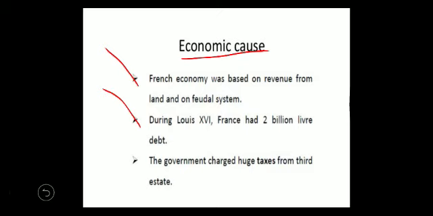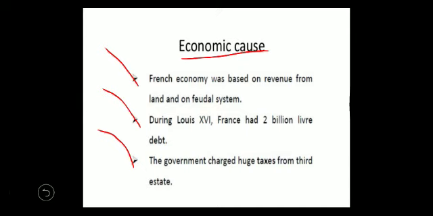Naturally, to meet their needs and carry out his luxury life, money was required, and to clear the debt the government had to charge huge taxes from the third estate.